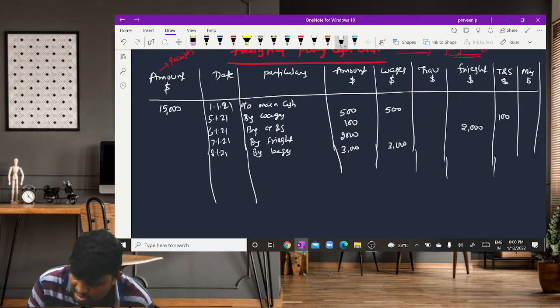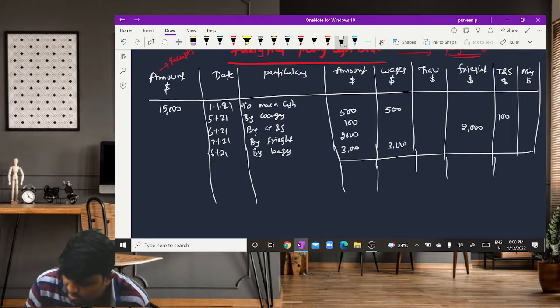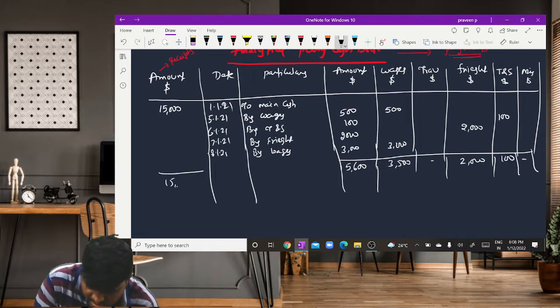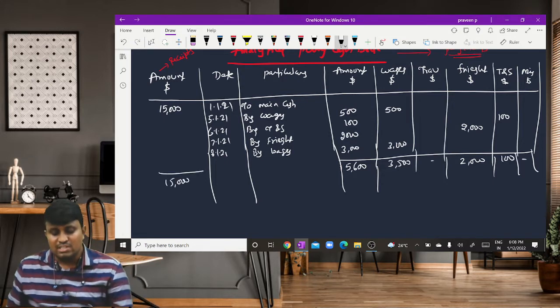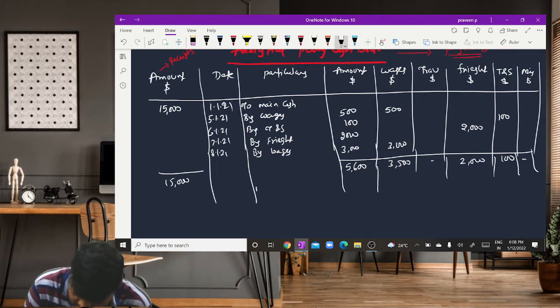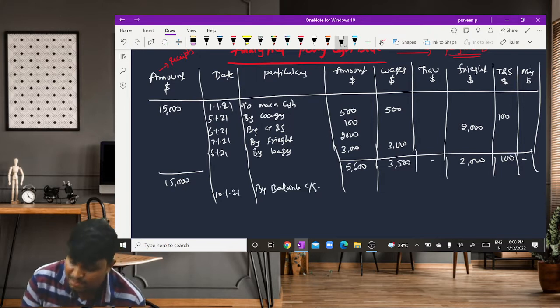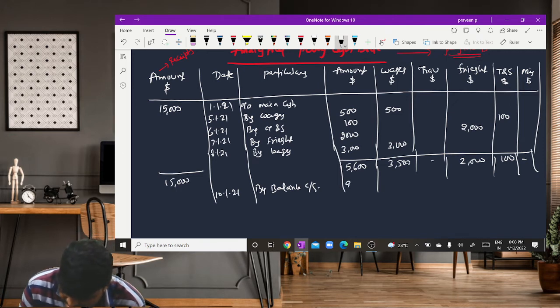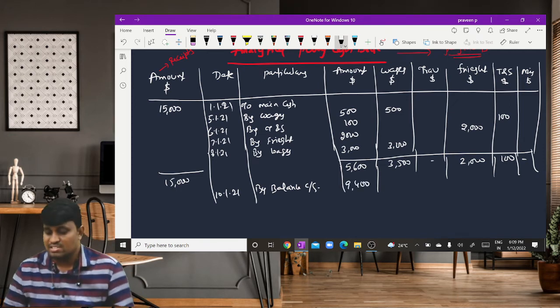Then we need to calculate the total. How much amount is spent? So 3,500, 2,000 and 100, the total is 5,600. The total was 15,000, and out of the 15,000, how much amount is spent? 5,600. So on 10/1/21, by balance carried forward. Out of the 15,000, 5,600 is spent, so 9,400 is the balancing figure.